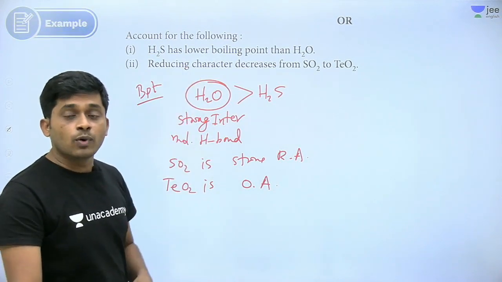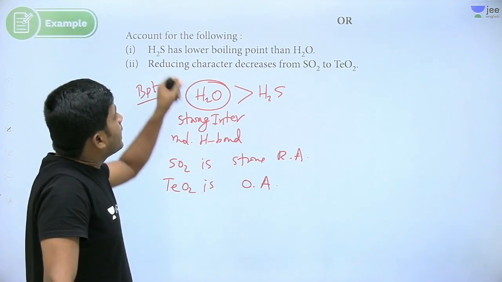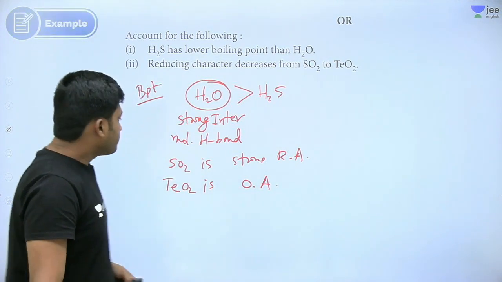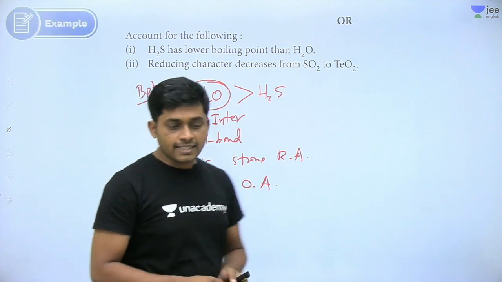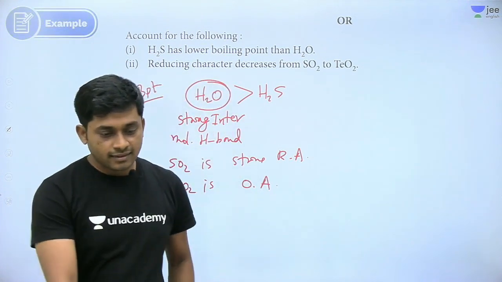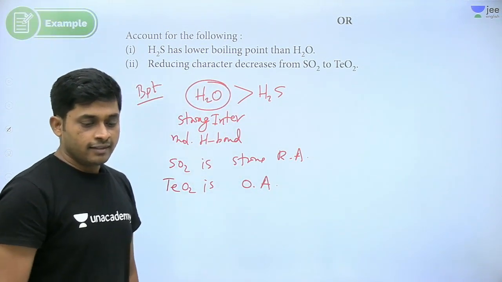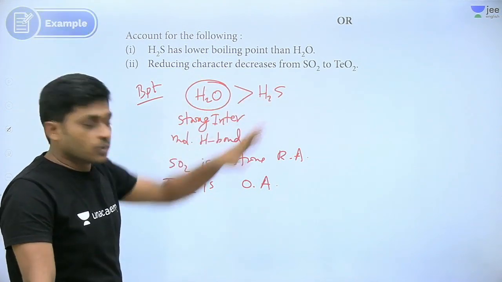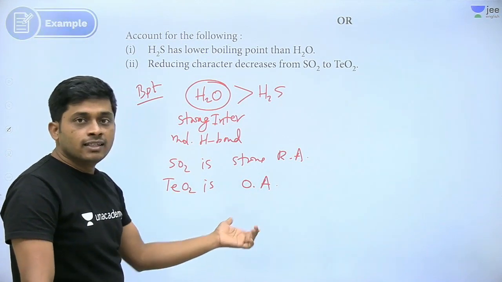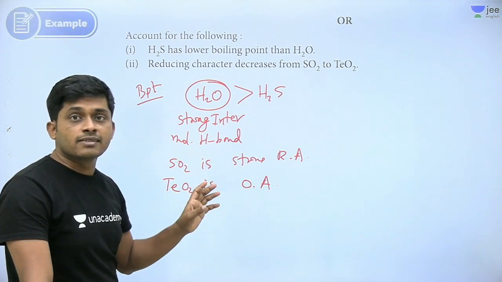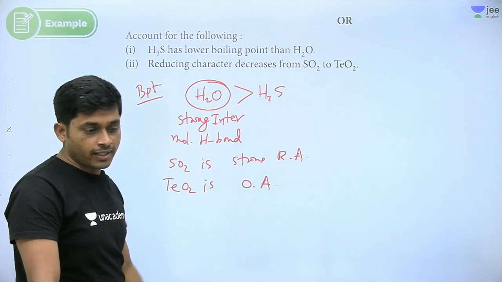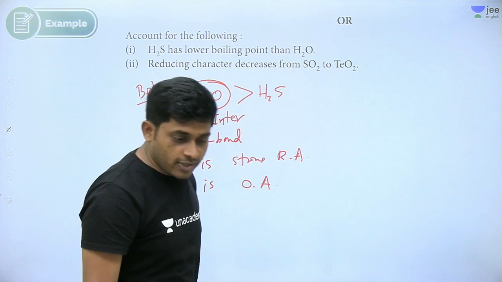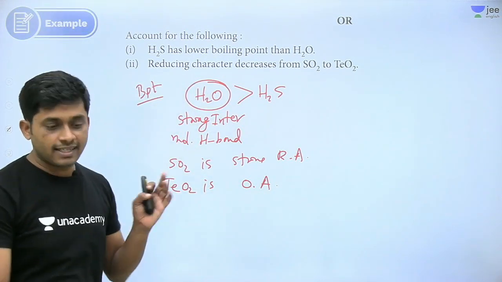The reducing nature is decreasing. Why does the reducing nature decrease? Any idea? Why is the reducing nature decreasing from SO2 to TeO2? Because TeO2 is an oxidizing agent. These are direct NCERT statements. Come on students, what is the reason here?